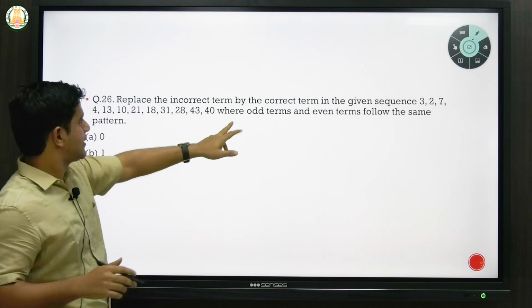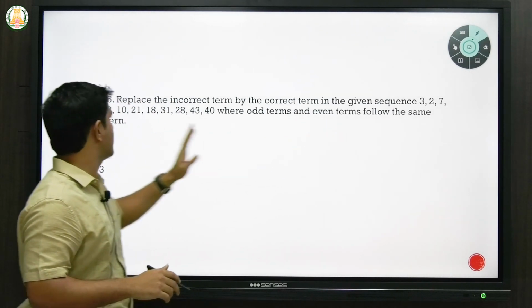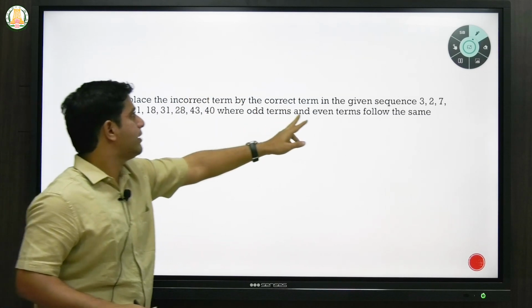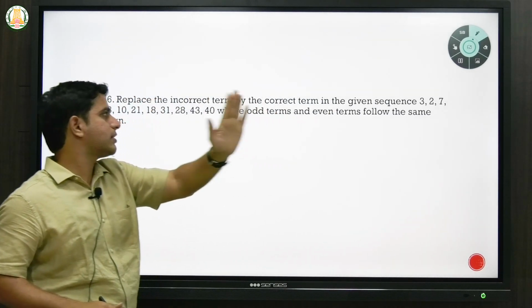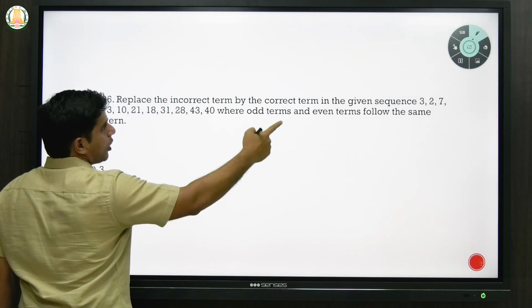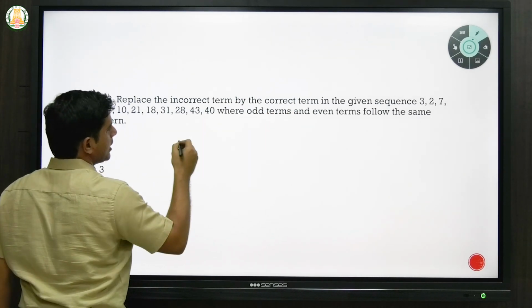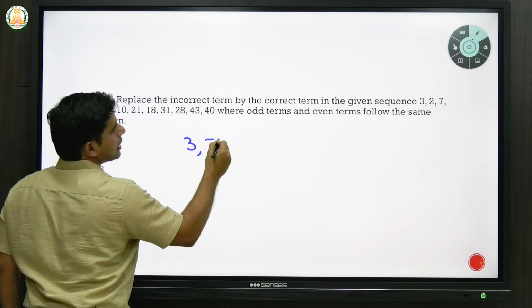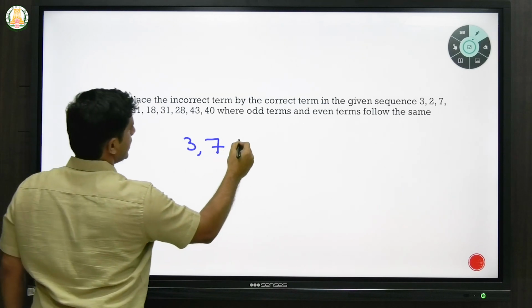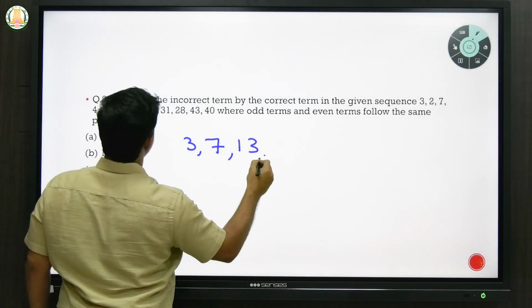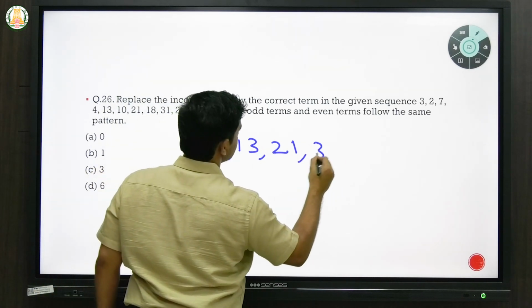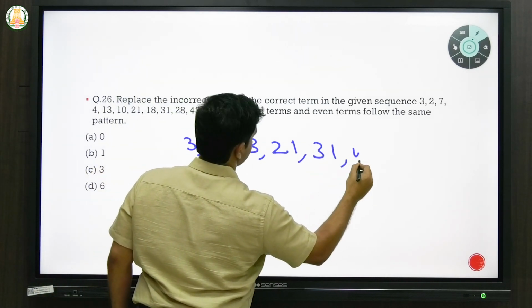Since he's saying that odd terms and even terms follow the same pattern, the odd terms means the first, third and fifth term, and so on. Even terms means second, fourth, sixth term, and so on. So the odd terms will be 3, 7, then 13, then 21, 31, 43.